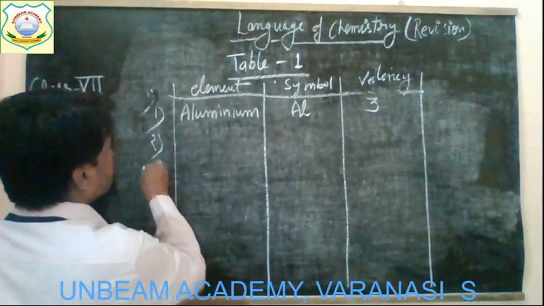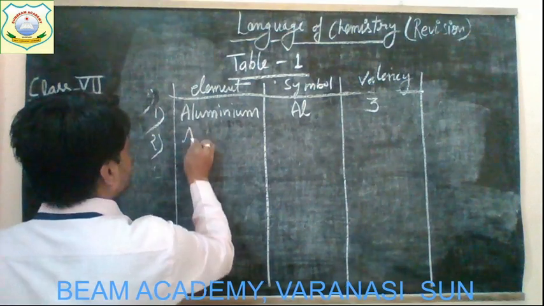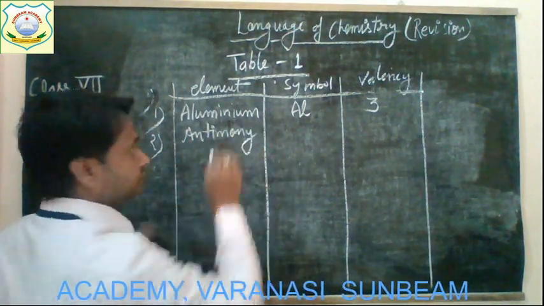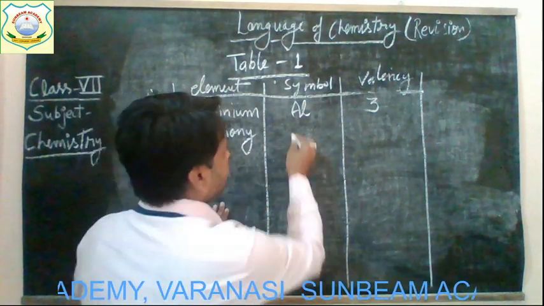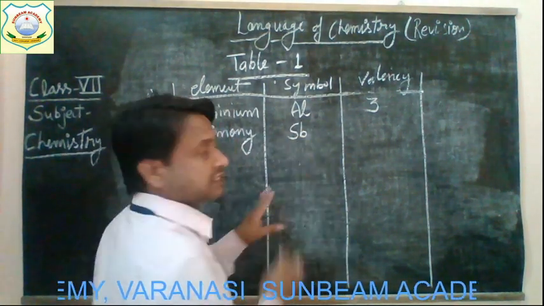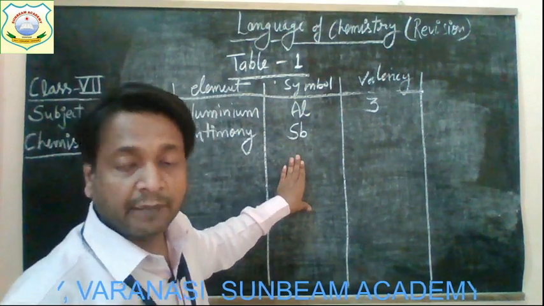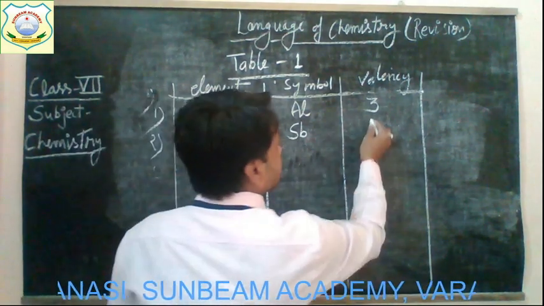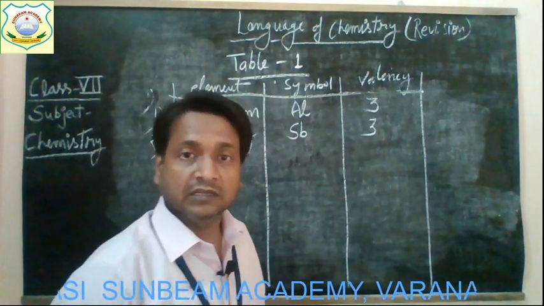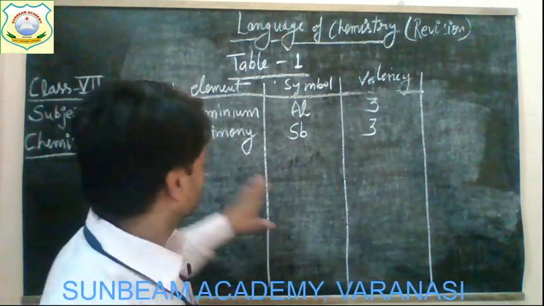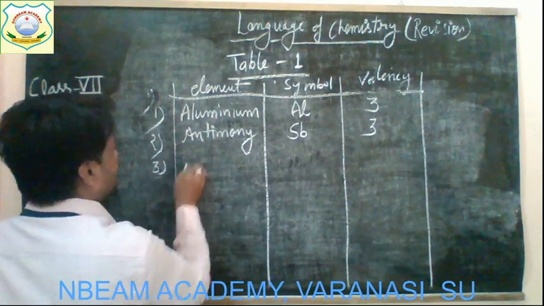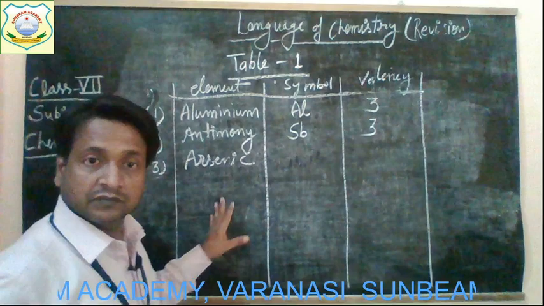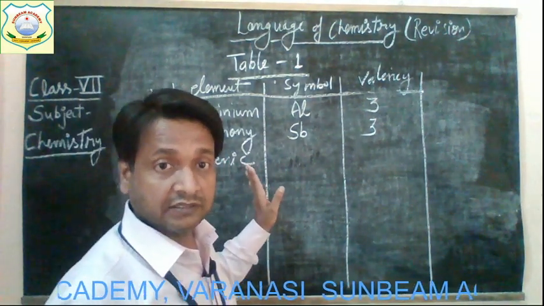Second one is antimony. The symbol of antimony is Sb. Here S will be capital and b will be small, and the valency of antimony is also 3. Alright, children? Now the next one is arsenic. Okay, these are the names of elements.